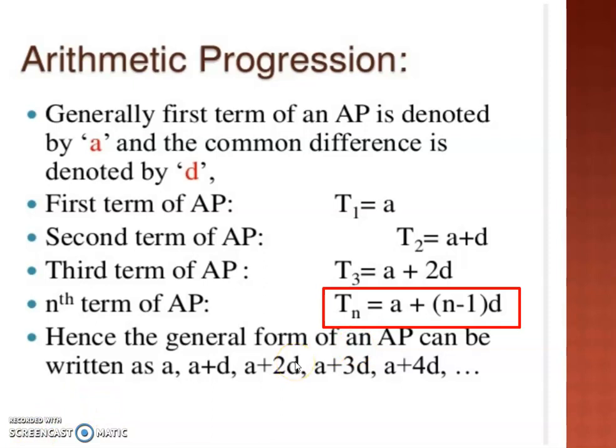So AP can be finite also. That means the number of terms will be fixed in a finite AP, or it can be an infinite AP also, that is, it can continue on and on. So out of that, if you need to write the nth term, it will be A plus n minus 1 D. So for example, if you want to write the 15th term of the AP, it will be A plus 14D.